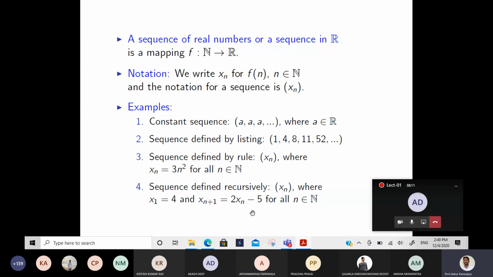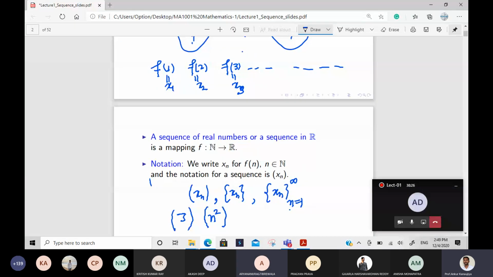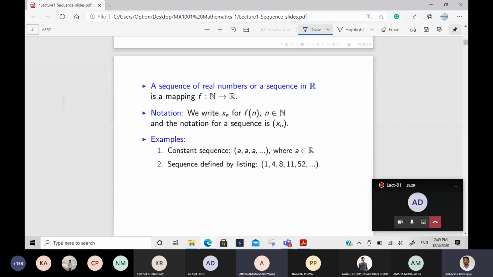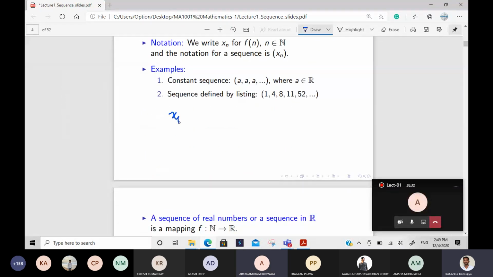Here it depends on x1; we can generate a recursive sequence where x1, x2 are known and x3 is generated by something. For example, x1 is given as 1 and x2 is given as 2. Then I define xn equal to xn minus 1 plus xn minus 2, starting from n equal to 3, 4, and so on.